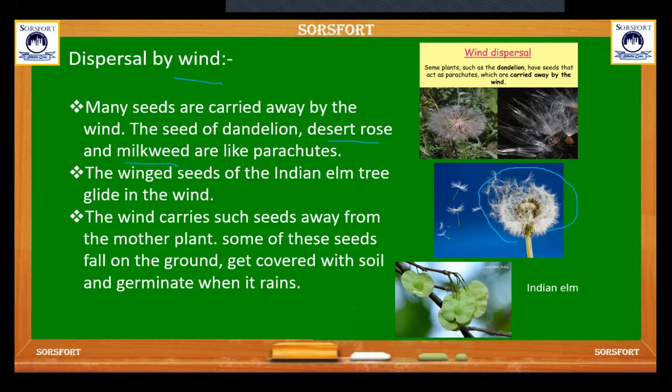The winged seeds of the Indian elm tree glide in the wind. This is the Indian elm tree picture. The wind carries such seeds away from the mother plant. Some of these seeds fall on the ground, get covered with soil, and germinate when it rains. So this is how wind helps to disperse the seeds.